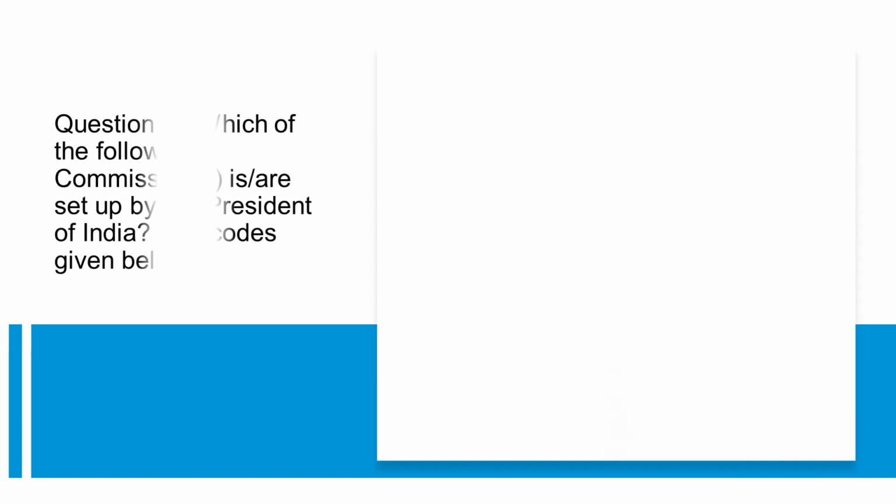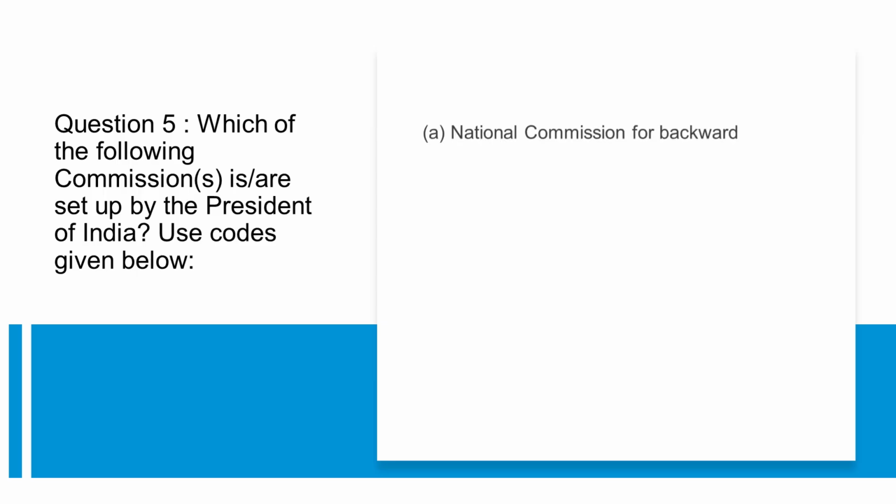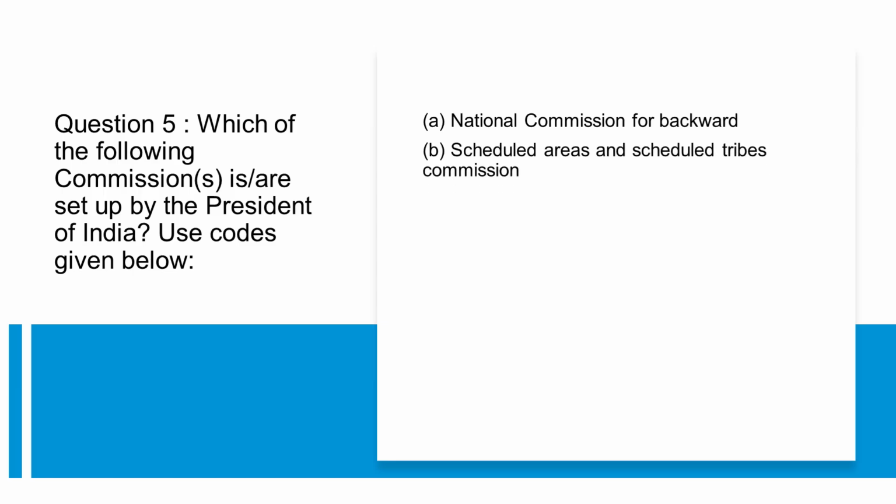Question 5. Which of the following commissions are set up by the President of India? Use codes given below. A. National Commission for Backward Classes. B. Scheduled Areas and Scheduled Tribes Commission. C. Commission for Scheduled Castes and Scheduled Tribes.